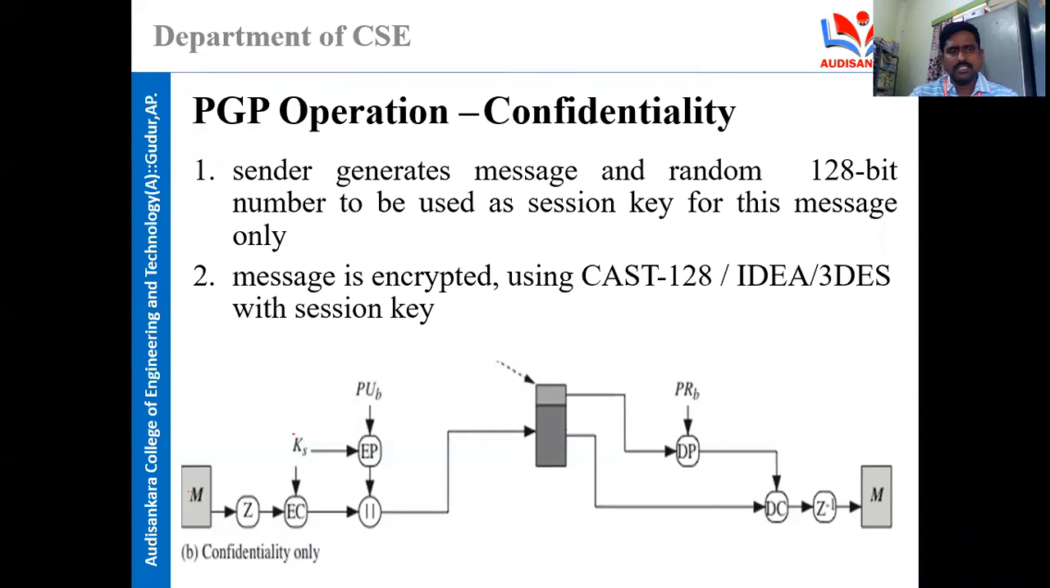Now in this PGP operation, we are trying to keep confidentiality in the sent message. See here, the sender generates the message M and a 128-bit number to be used as a session key for this message. M is the original message, and it is passed through the function Z, where we perform the encryption. The message is encrypted using the CAST-128 or IDEA or 3DES algorithm with the session key.